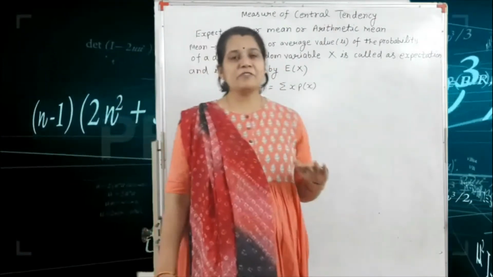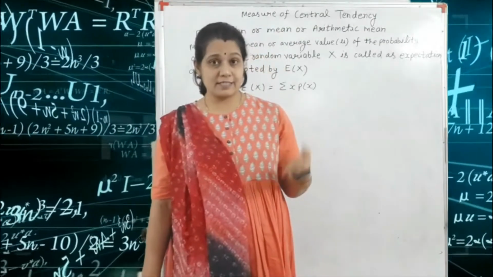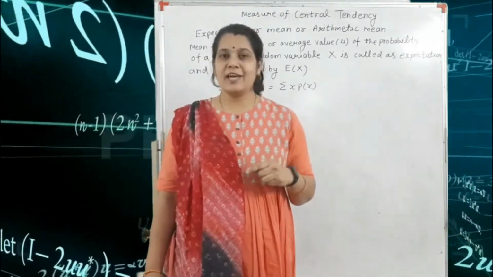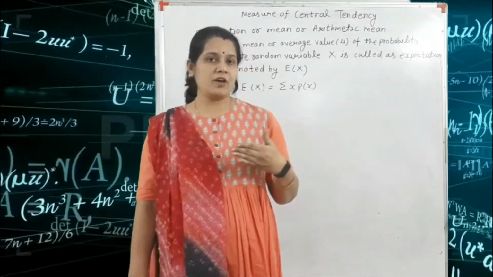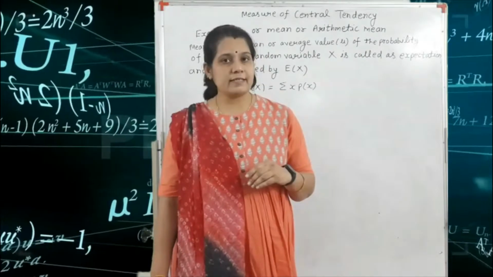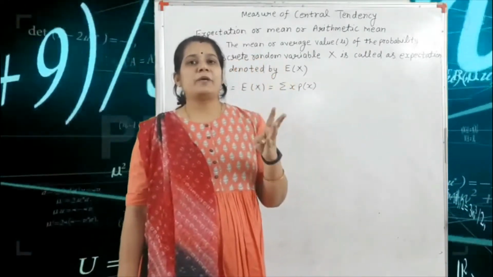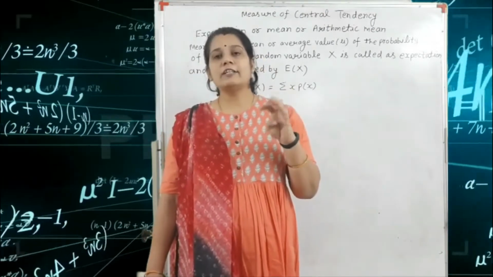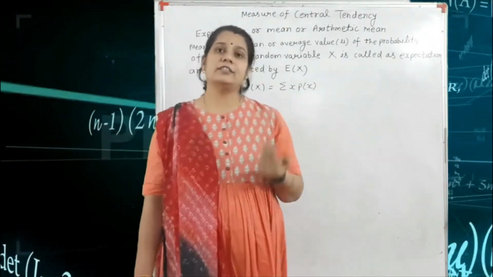Don't be confused here, because we have already seen in the basic statistics chapter what the measure of the central tendency is. According to the basic statistics chapter, we have already seen 5 types of the measure of the central tendency: mean, median, mode, geometric mean, and harmonic mean. But here we see only 3 topics: mean, median, and mode, according to our GPU syllabus.